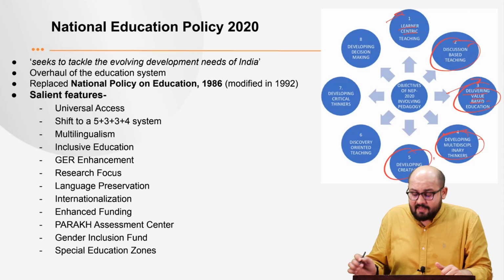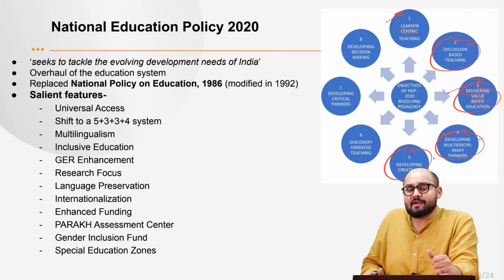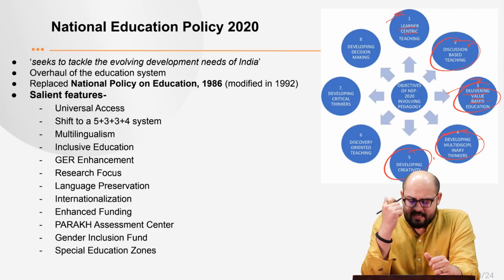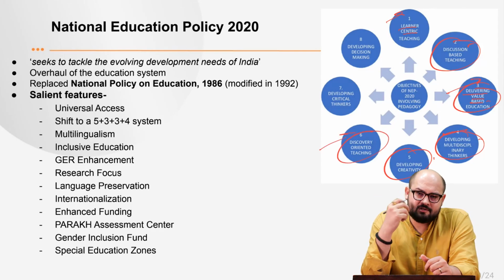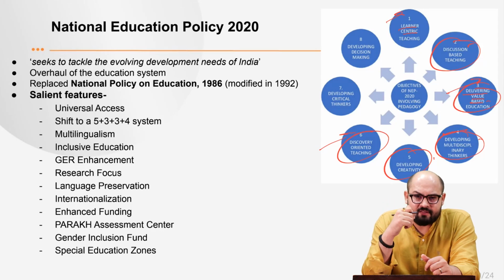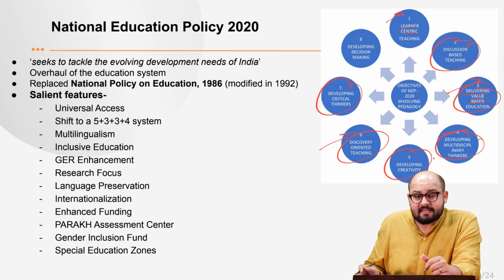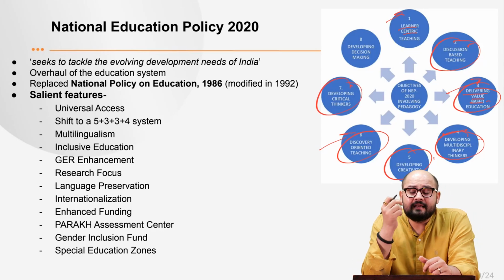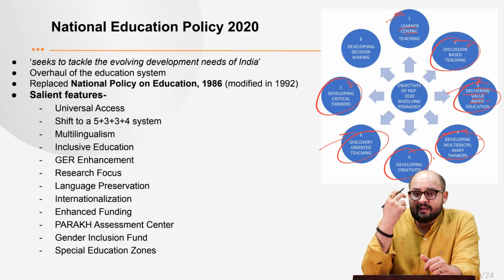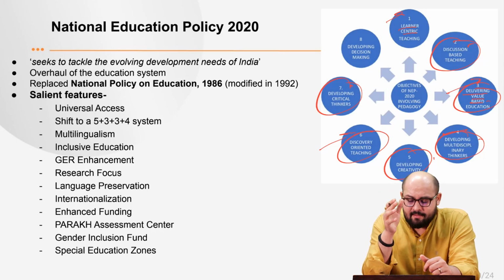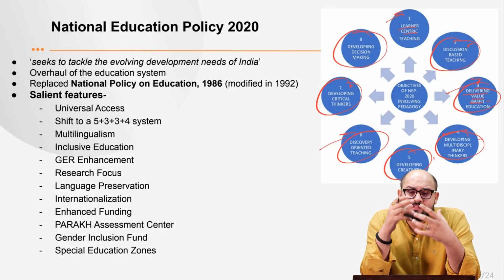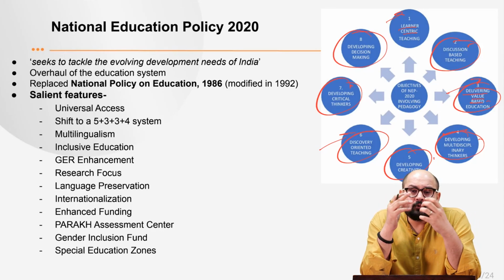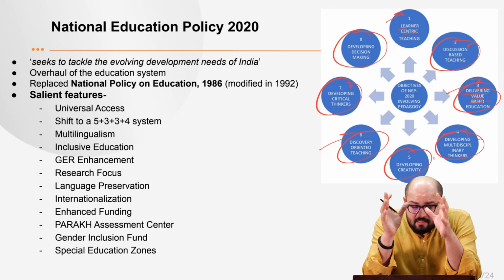Then we have developing creativity so as to further innovation, right? Developing discovery-oriented teaching so as to promote research, both social research and scientific research. Then developing critical thinking so as to promote rationality, so that you are able to analyze a particular thing rationally. Then developing decision making so as to make the student capable of making an informed decision, right? So these are the objectives.